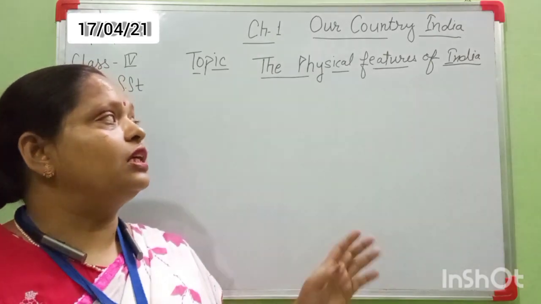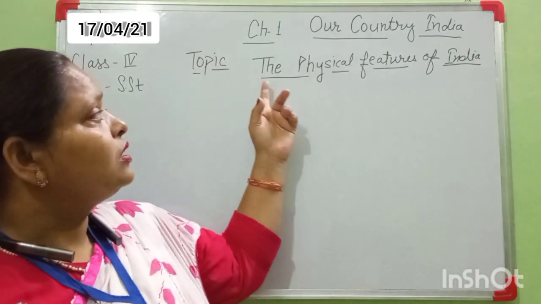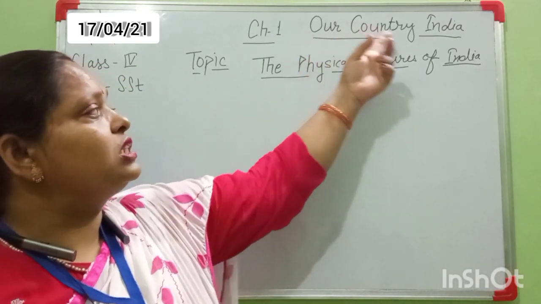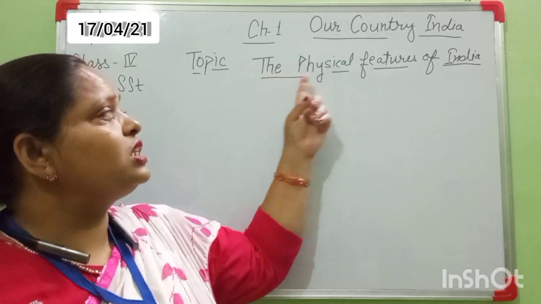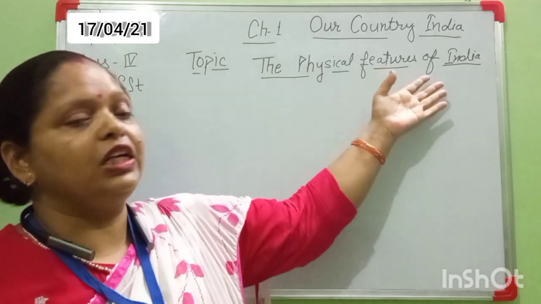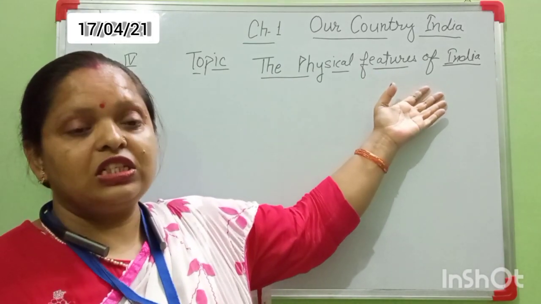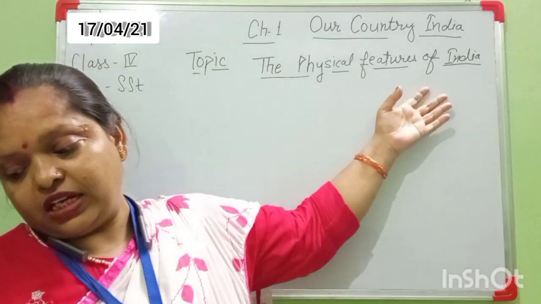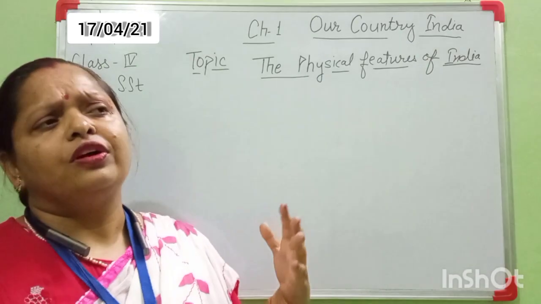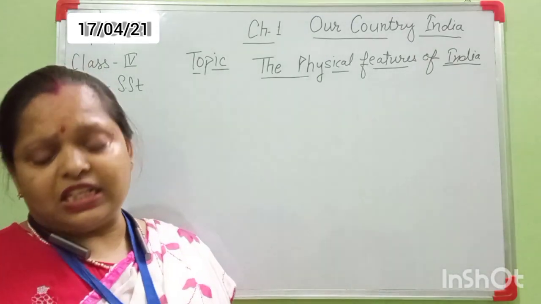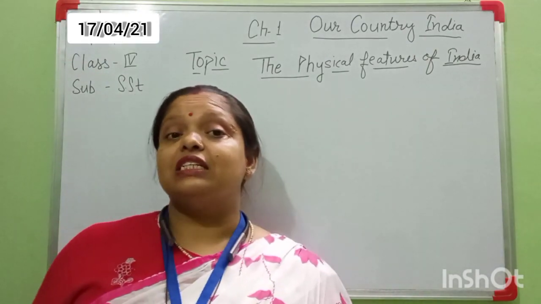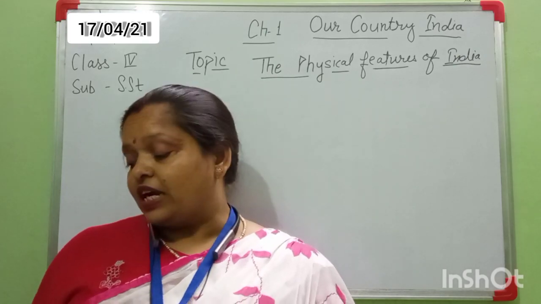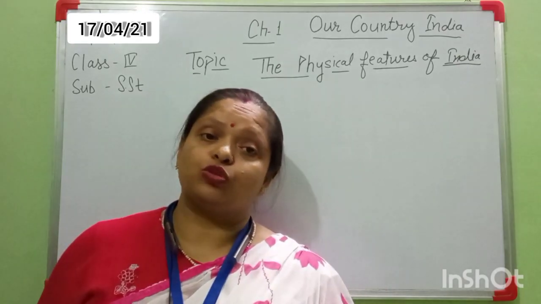Okay, beta. Today's topic from this chapter, Our Country India, is the physical features of India. What are the physical features of our country? India is a land of mountains, plains, desert areas, and islands also.